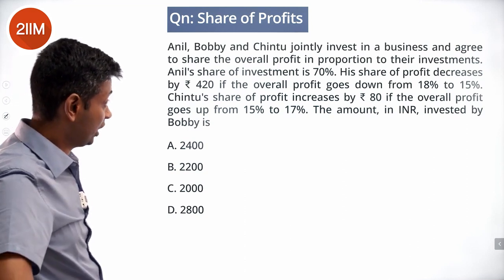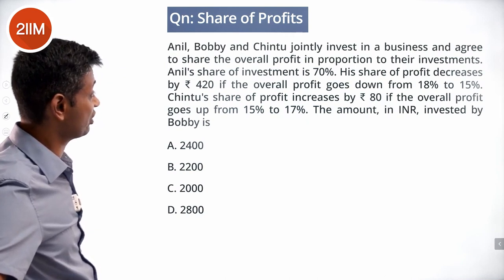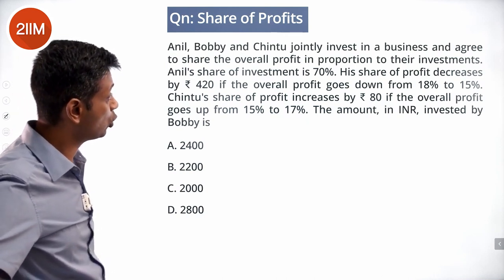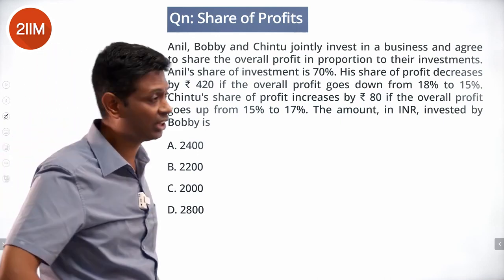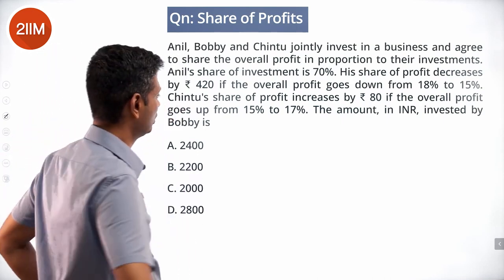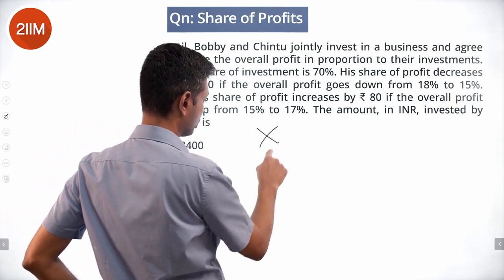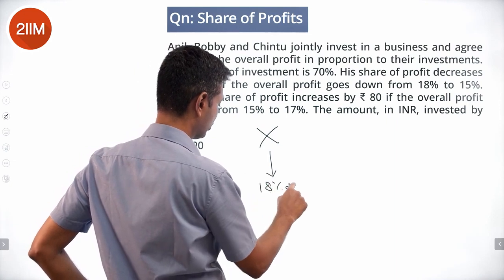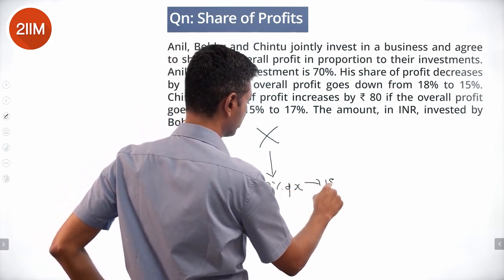Anil, Bobby and Chintu jointly invest in a business and agree to share the overall profit in proportion to their investments. Anil's share of investment is 70%. His share of profit decreases by 420. The overall profit goes down from 18% to 15%. So some amount X they have invested, instead of getting 18% of X, it goes to 15% of X.